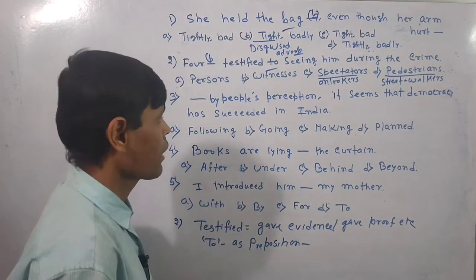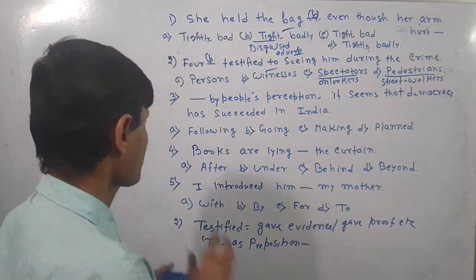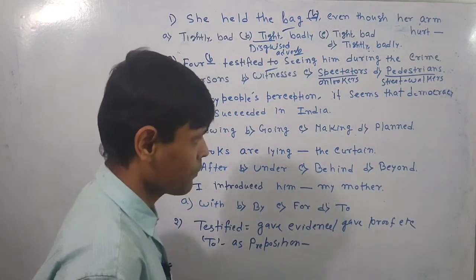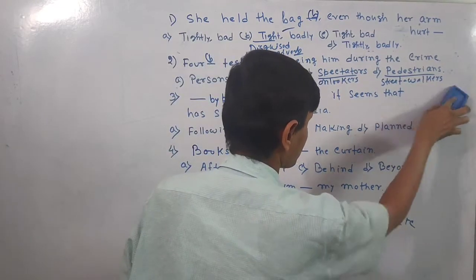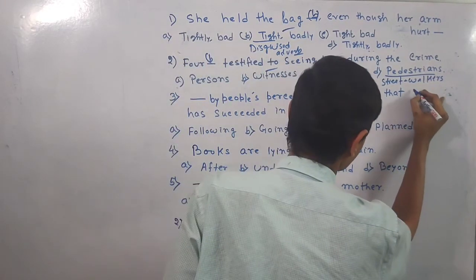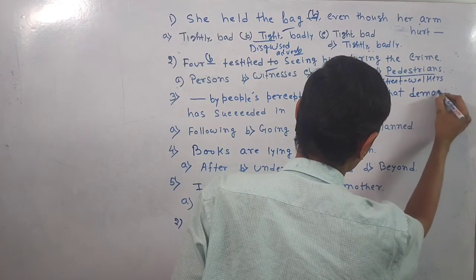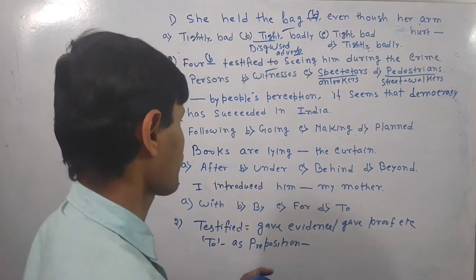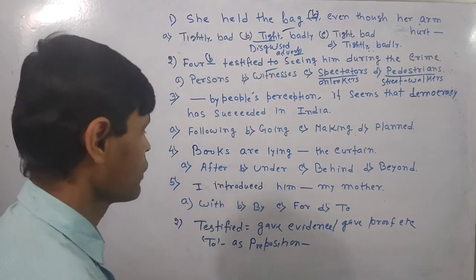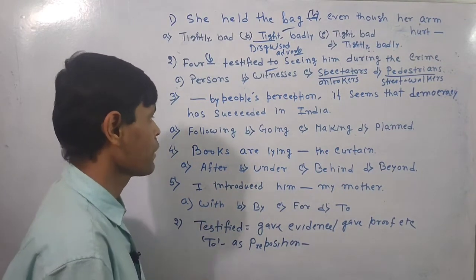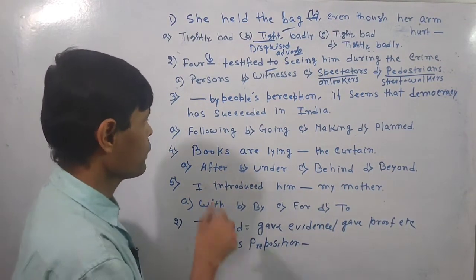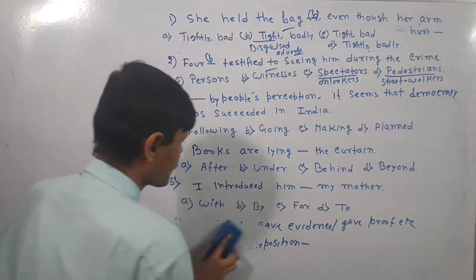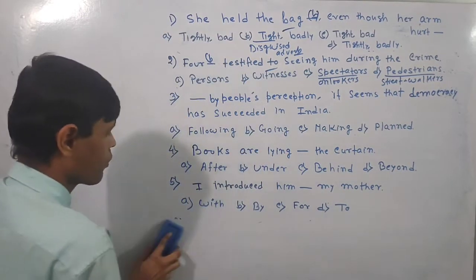Now I would like to go for the next question. Now look over the question. By people's perception, it seems that democracy has succeeded in India. Now there are four options: following, going, making, plant. Otherwise we should leave following people's perception, but we have written by. When you write such sentences, you should always keep in mind that go by means abiding by or follow.